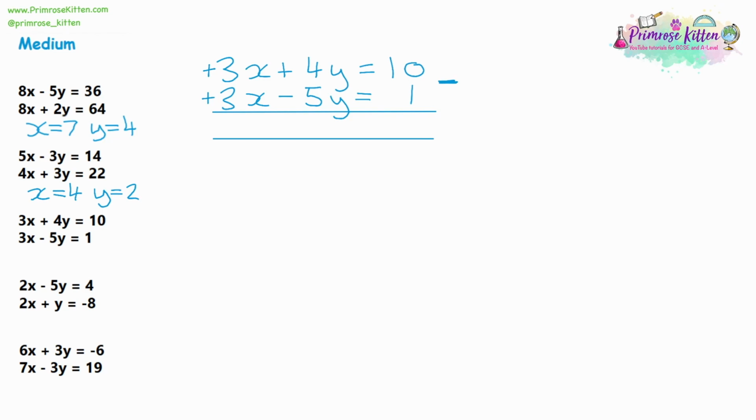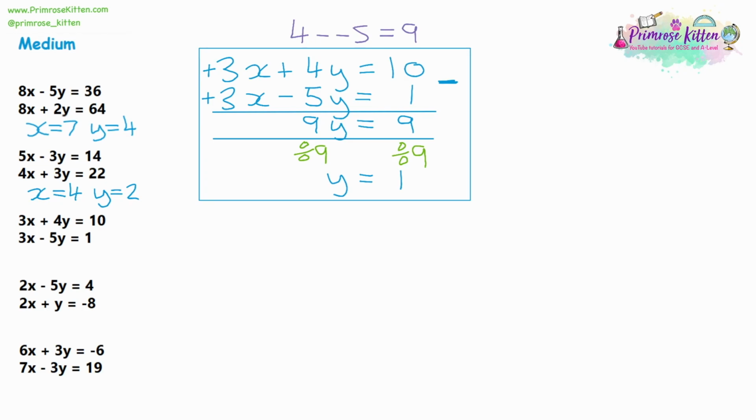So let's take them away. 3x take away 3x is 0, that's why we're taking away. Then we've got 4 take away -5. So it's a double negative, that will give us 9. So it'll be 9y. Then 10 take away 1 is 9. So let's solve the equation. So that will give us y is equal to 1, and that's the first part complete.